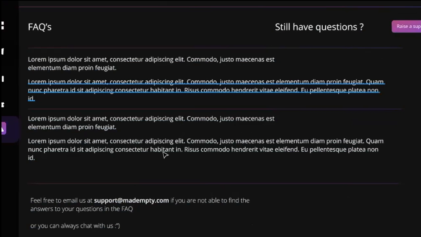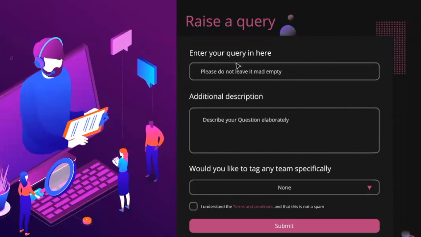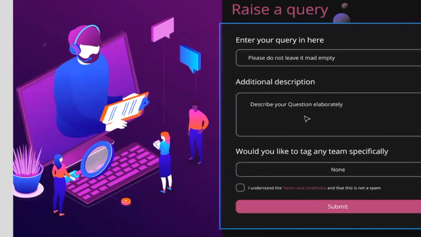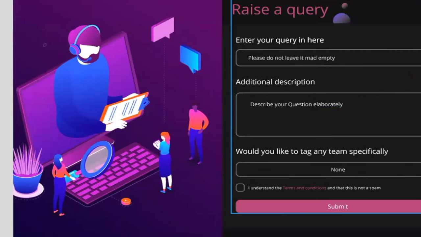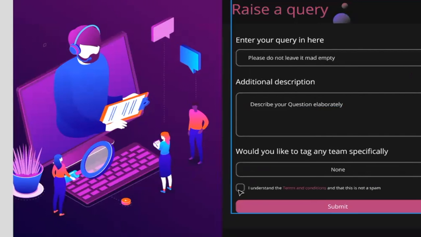So once you click on that button, it's going to open up this overlay. You enter your question over here, describe your question, and then this drop down is going to have the team list. So if you want to tag any specific team or something like that, you check it and then just click on submit.